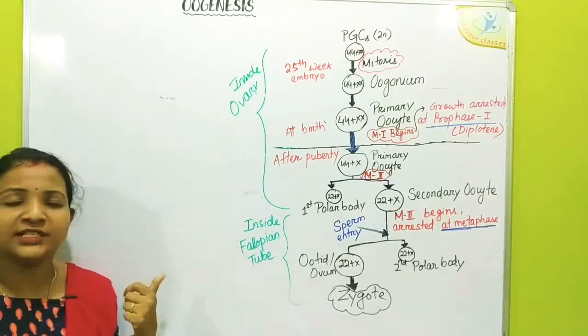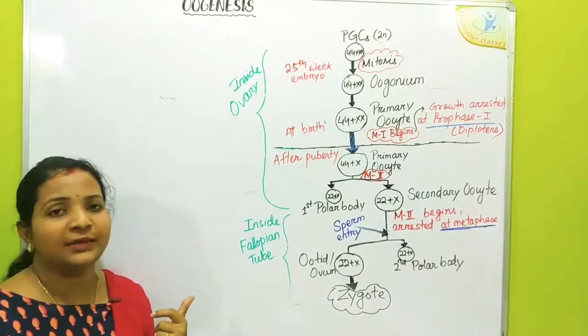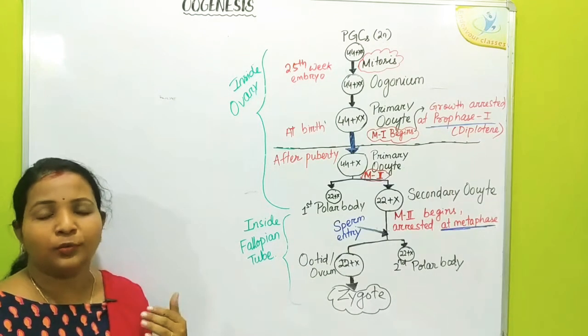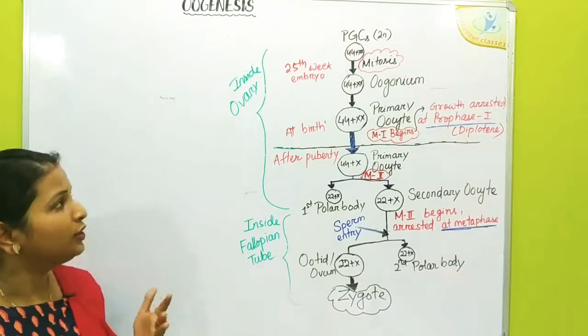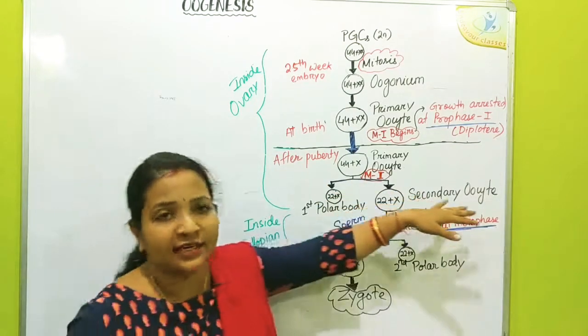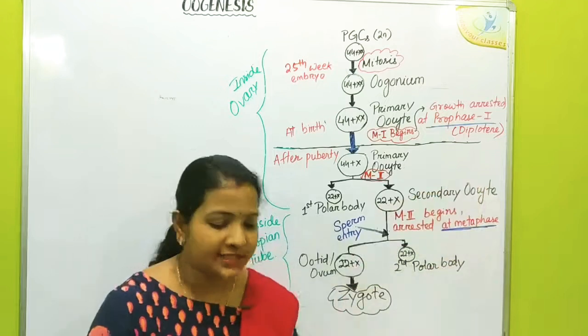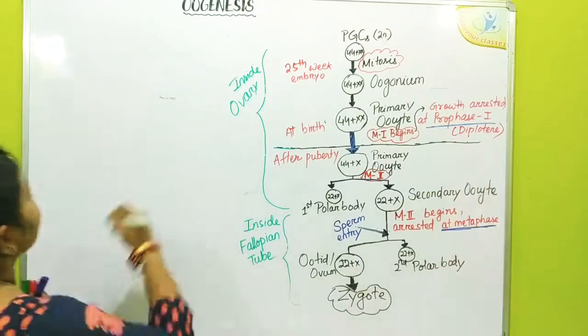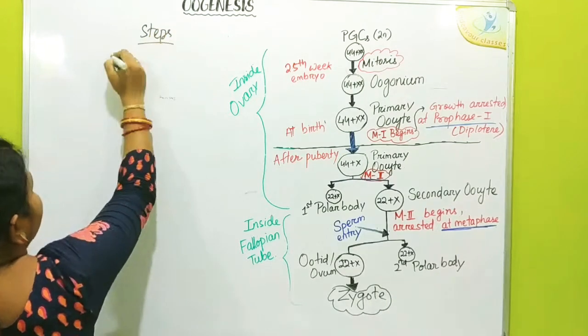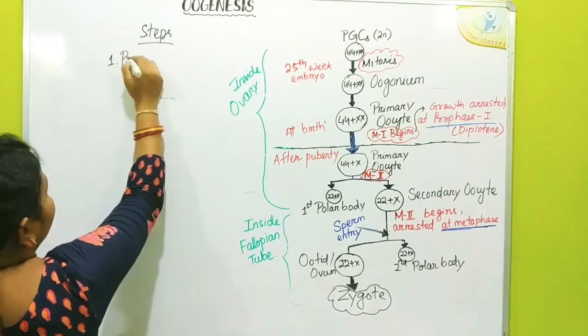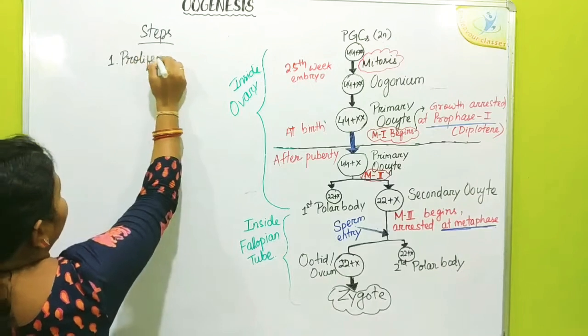Like spermatogenesis, oogenesis also involves three major steps: proliferation or multiplication, growth and maturation. Usually oogenesis begins inside the ovary but is completed inside the fallopian tubes. So let us begin with the steps of oogenesis. The first step is proliferation or multiplication,